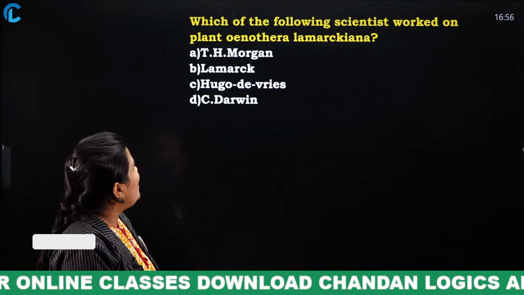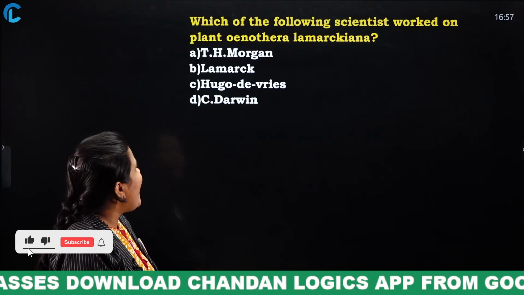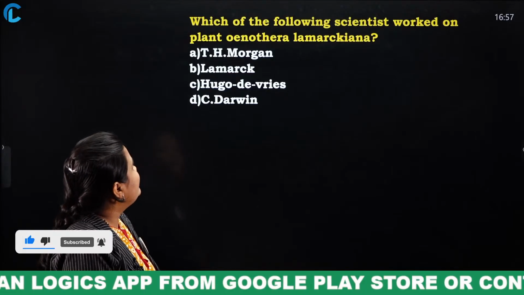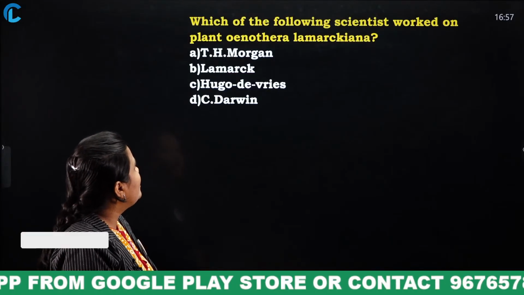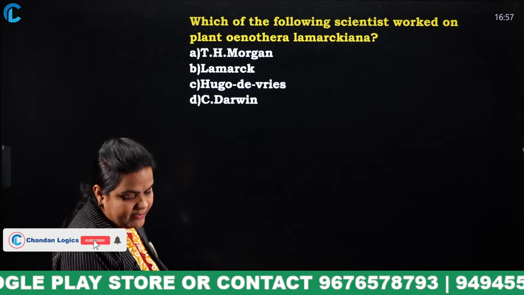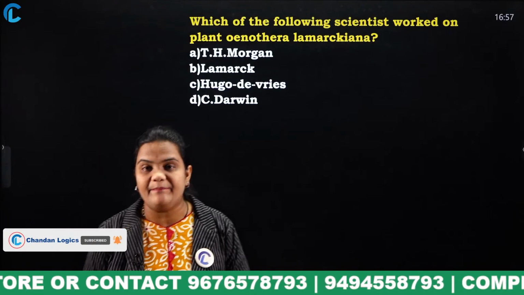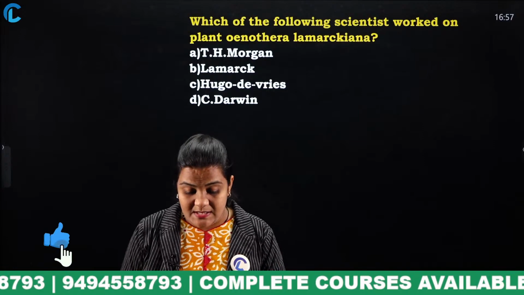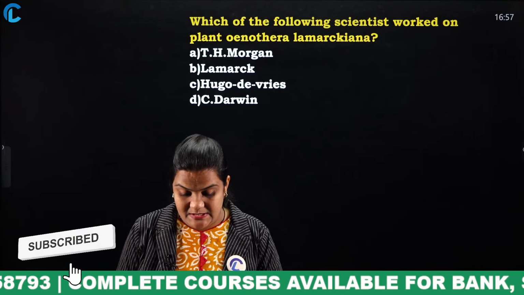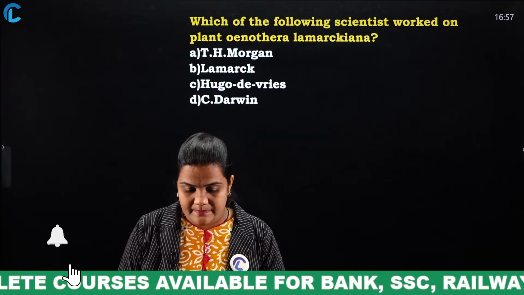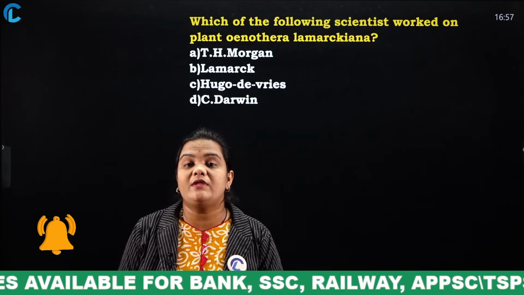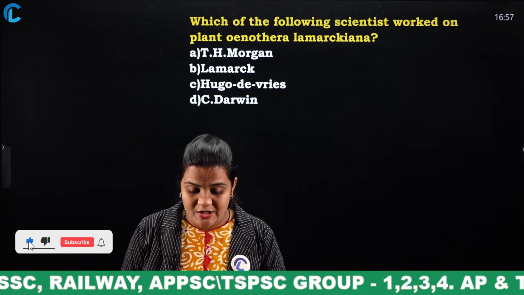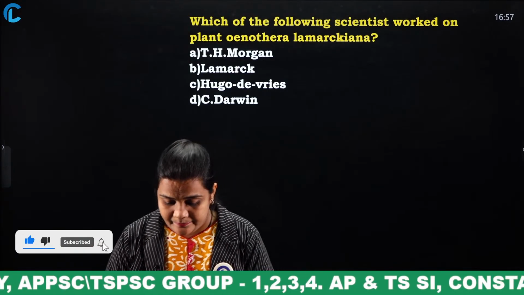Which of the following scientists worked on the plant Oenothera lamarckiana? T.H. Morgan, Lamarck, Hugo de Vries, C. Darwin. Yes, come on, this is one type of flower. So this flower was studied by which scientist? Because this flower explained the mutation theory. Everyone has to mention your answers in the comment section.